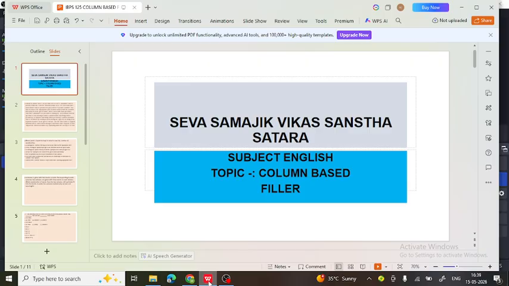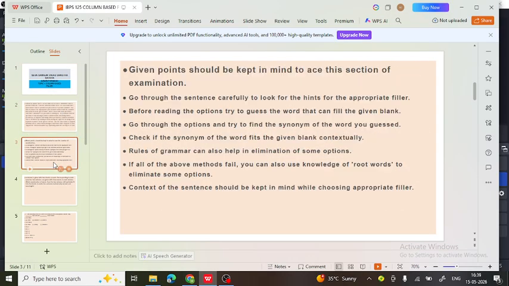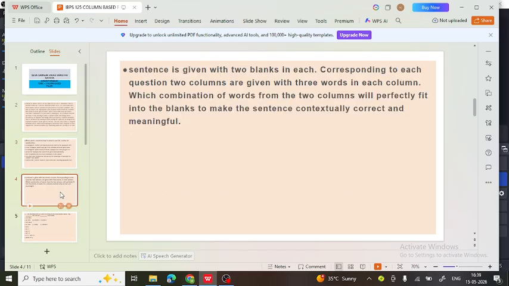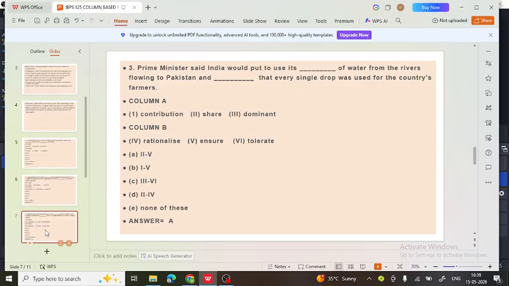In today's session, we are going to continue our point, that is column-based filler. So I have already explained which rules or points you need to keep in your mind while solving such types of problems and how the question can be asked. Here we have already seen two, three examples. Let's continue with a few more examples.